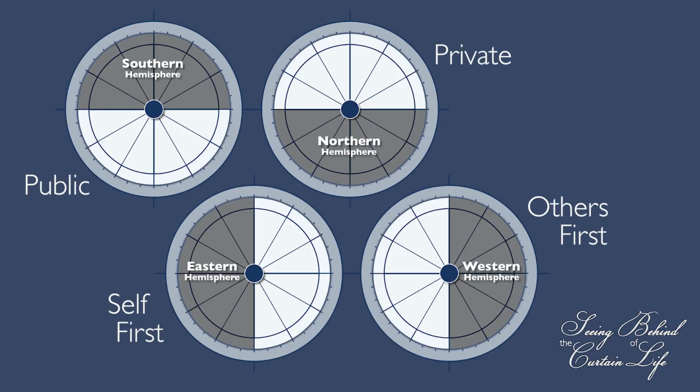Remember, Eastern Hemisphere is on the left and Western Hemisphere is on the right-hand side of the chart. How the hemispheres balance can speak volumes as to a person's motivations. And those are the hemispheres.